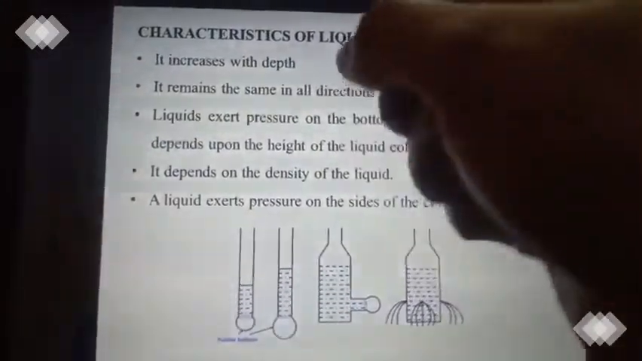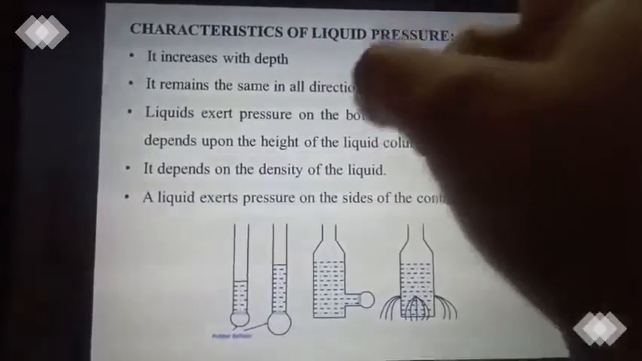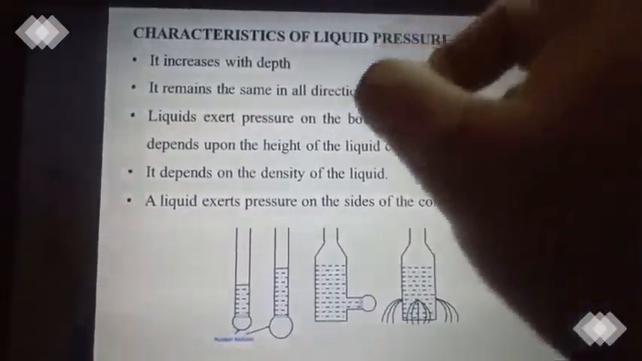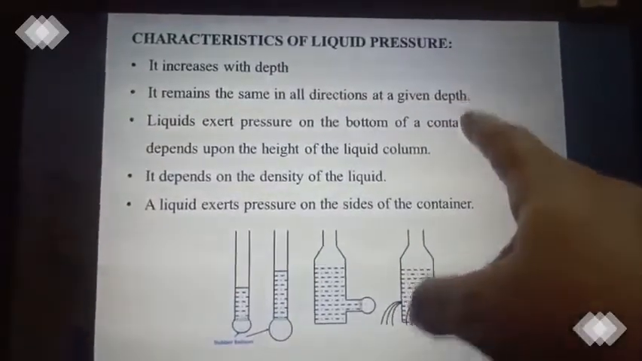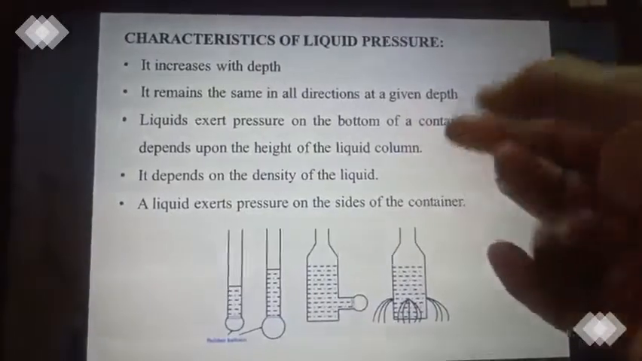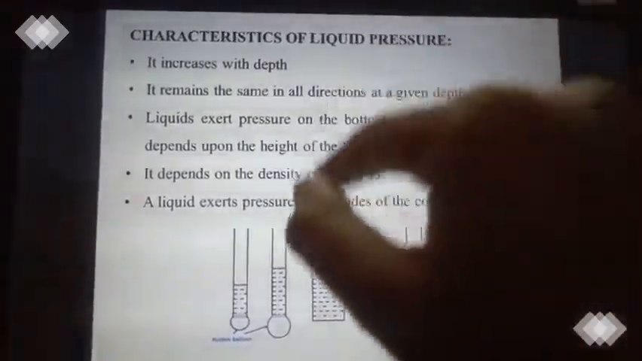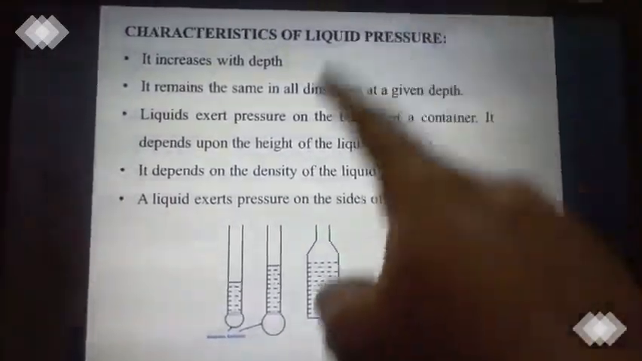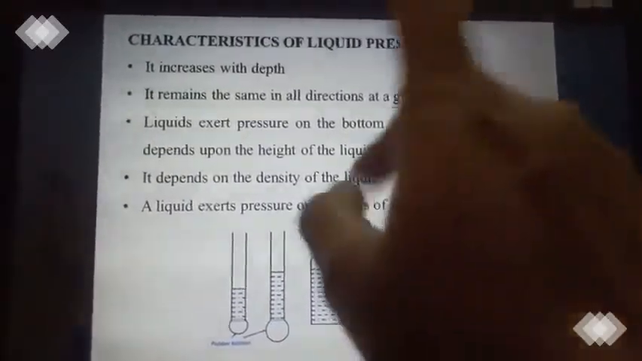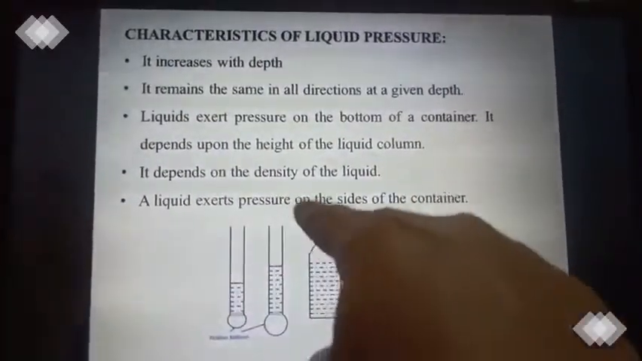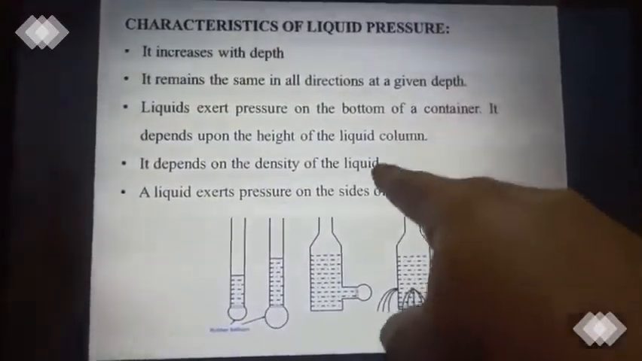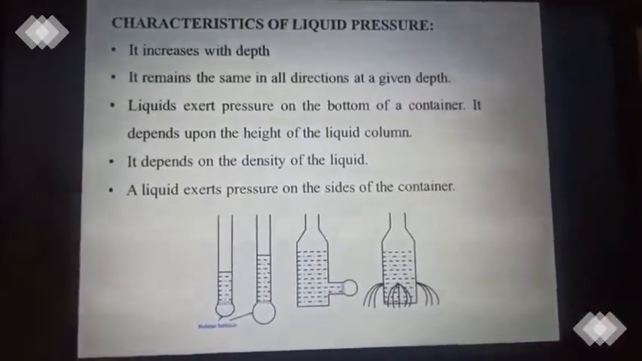Liquid pressure increases with depth. It remains the same in all directions at a given depth, and it exerts a pressure on the bottom of the container, which depends on the height of the liquid column. When the liquid column is more, the pressure will be more. When the liquid column is less, the pressure will be less. It depends on the density of the liquid. As you know, density is mass by volume. And the liquid exerts a pressure on the sides of the container. So these are some of the characteristics of liquid pressure.